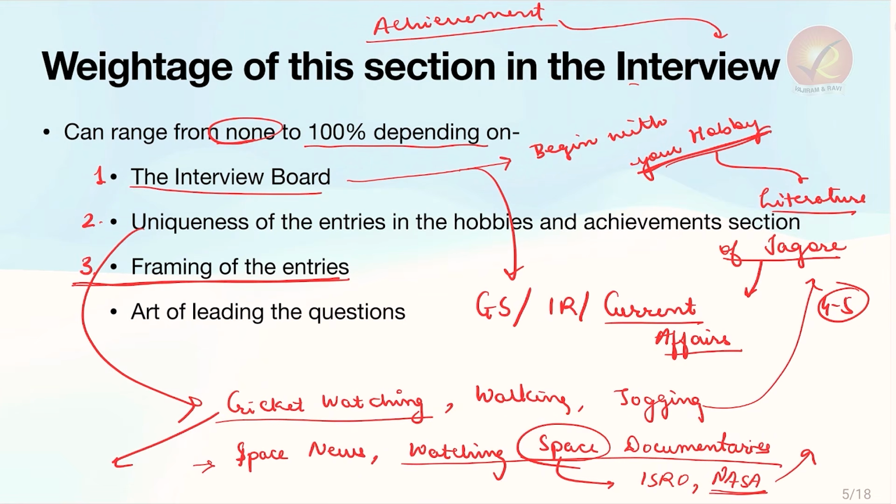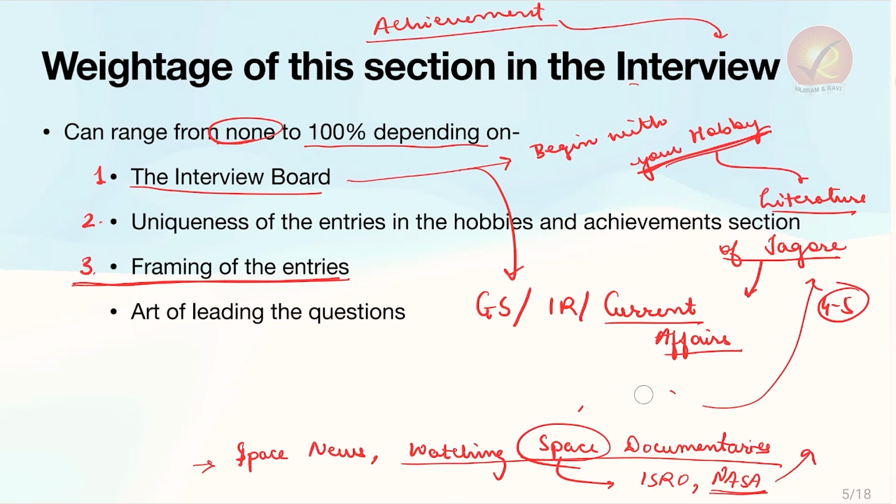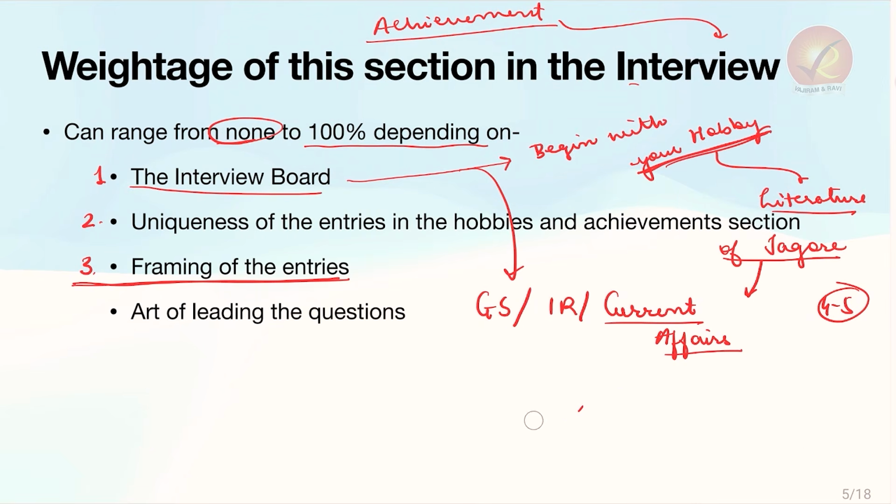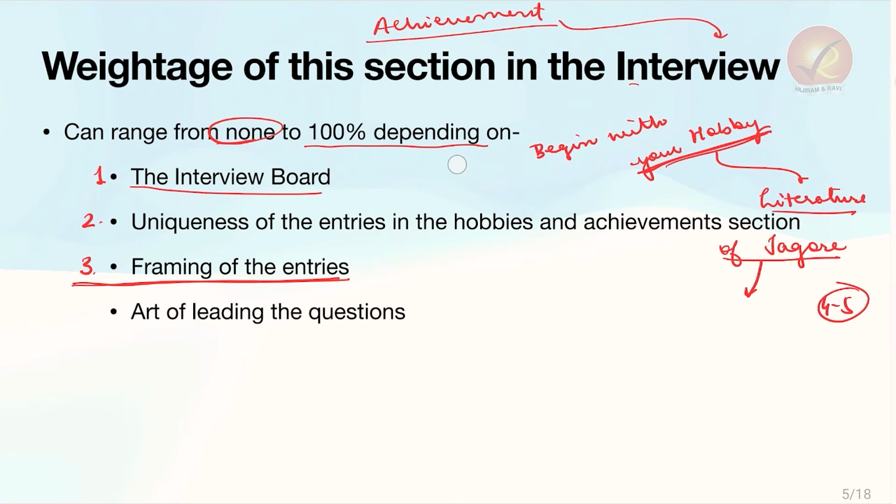Now the third is framing of your entries. How do you frame your entries? Like I said, if you simply say, I like to read literature, it is very vague, it is very generic. But if you say, I like to read literature of Rabindranath Tagore, or if you say, I like to read poetry, whose poetry do you like the most? Or if you like to watch movies, which kind of movies do you like? Do you like social movies? Do you like contemporary movies? Do you like art movies? So specify what exactly it is that you like.